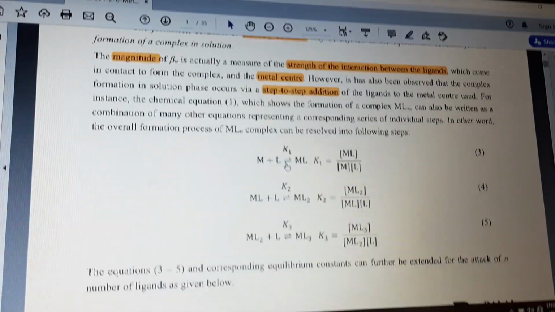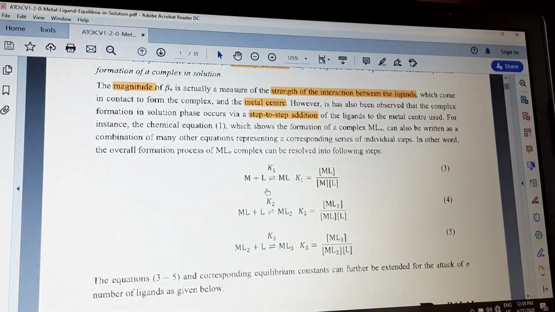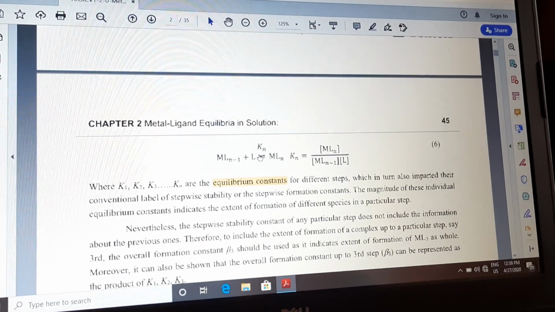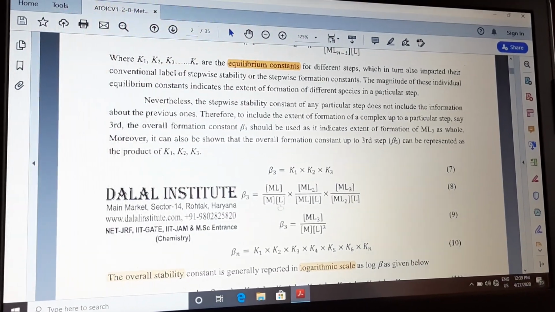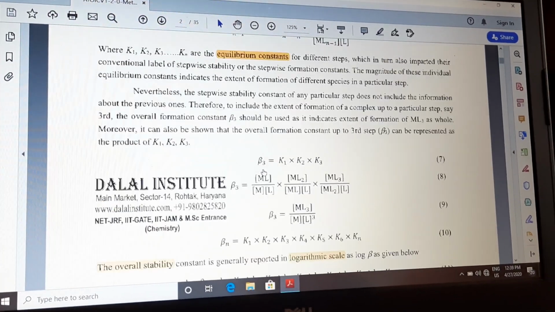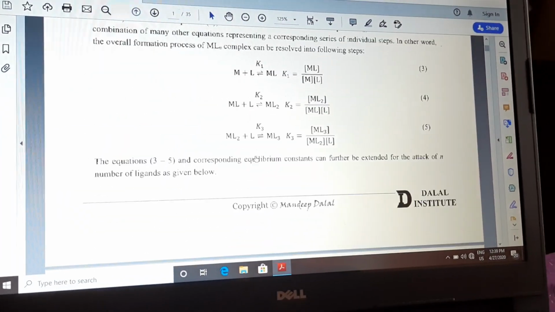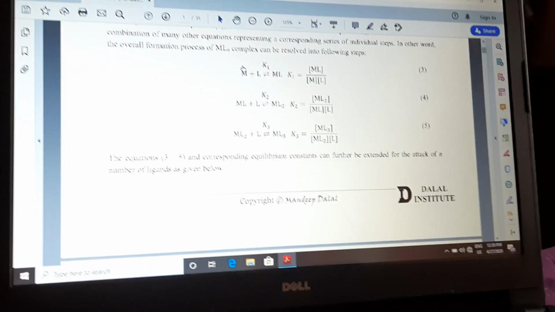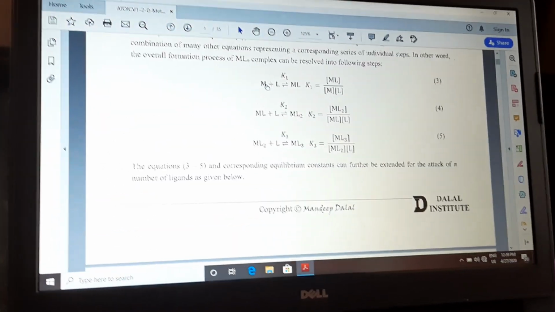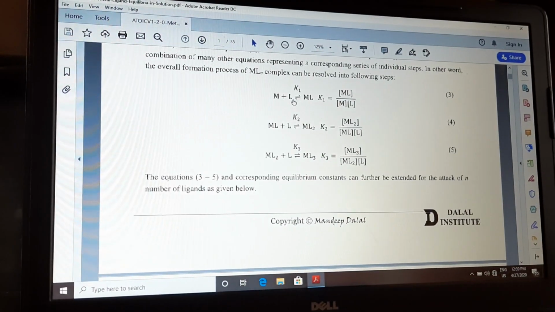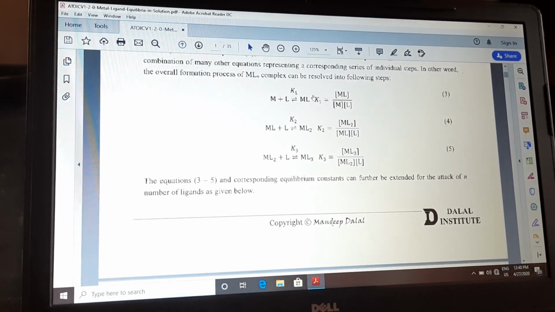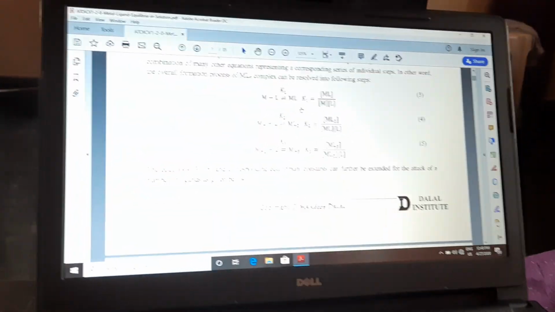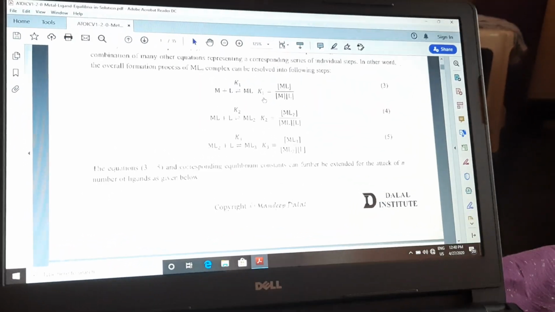So here we can see the reaction of metal and the ligand. If we see the overall reaction, metal will react with the four ligands. The first ligand, if you see here, M reacts with L, that is L1, gives ML, and the stability constant of that particular reaction is considered as K1.